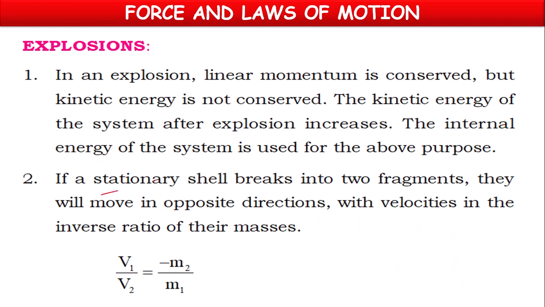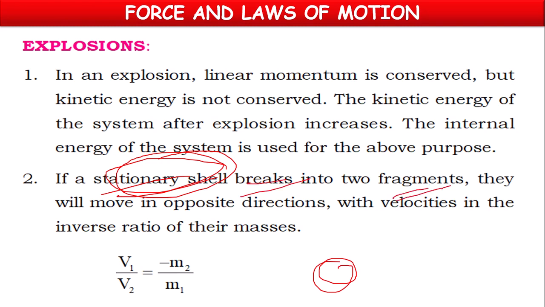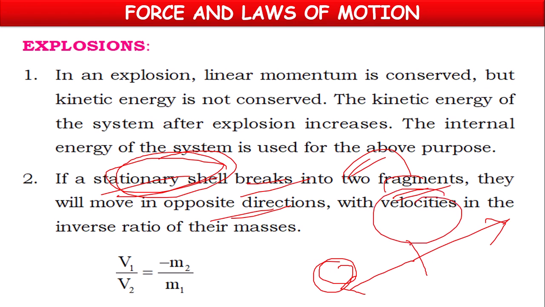So if a stationary shell, like a nuclear bomb, breaks into fragments, the two pieces will move in opposite directions with velocities in inverse ratio of their masses.